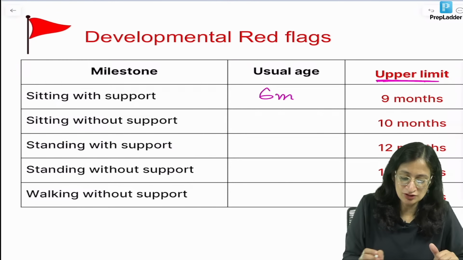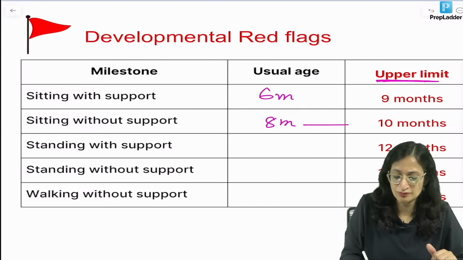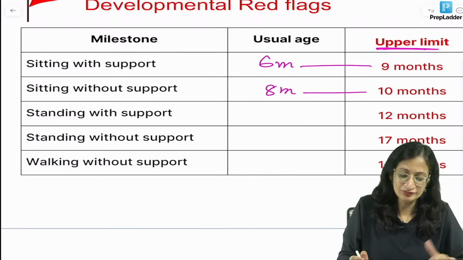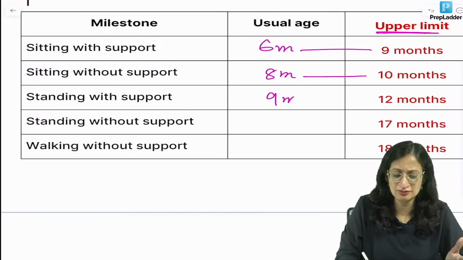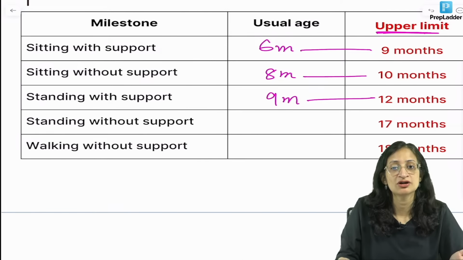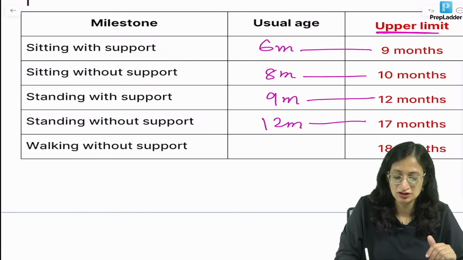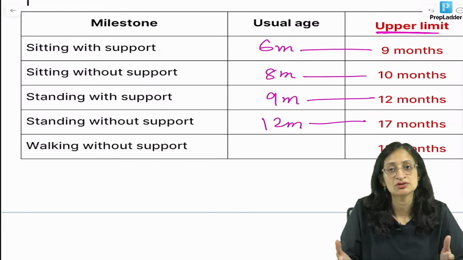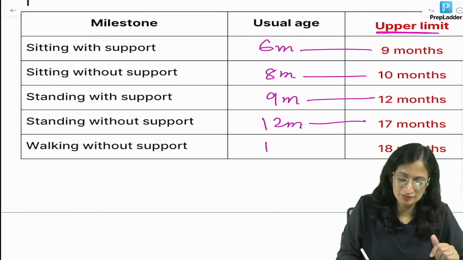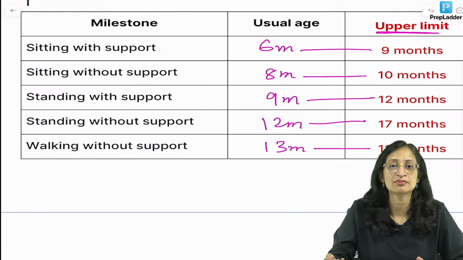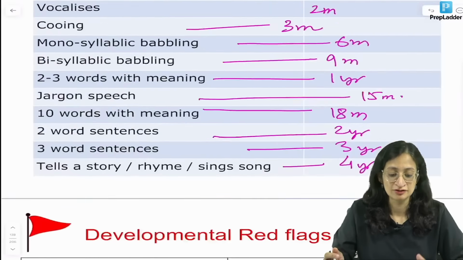So, sitting without support we know normally comes at 8 months, but it is abnormal only if the baby is not able to do this by 10 months. Again, standing with support normally comes at 9 months. Abnormal if it does not come by 12 months. Standing without support comes at 12 months. Abnormal if it has not come by 17 months. Walking without support comes at around 13 months, but it is abnormal if it does not come by 18 months. So, there is a range you can see.